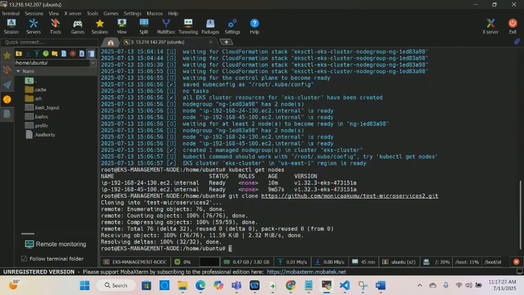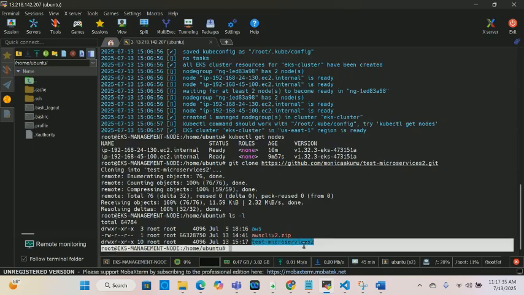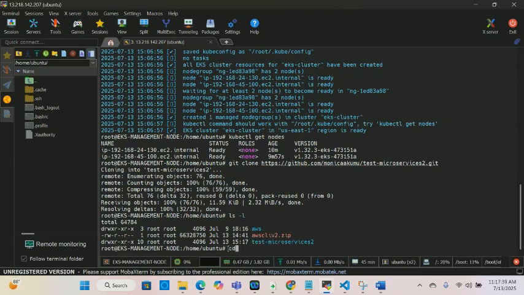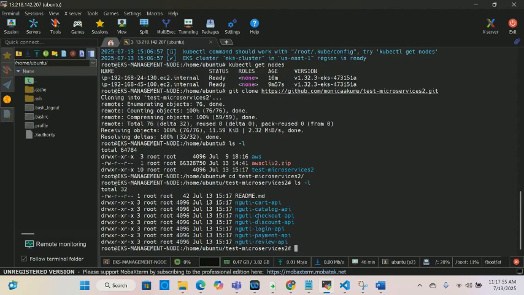Then I'm going to do ls -l, and this is it. This is what we need. I'm going to cd into this. I'll do cd, then test. I don't have to type the whole thing. Since I typed the first three letters, I can click the tab button, and then I'm cd into it. And these are all our microservices that we're going to have.